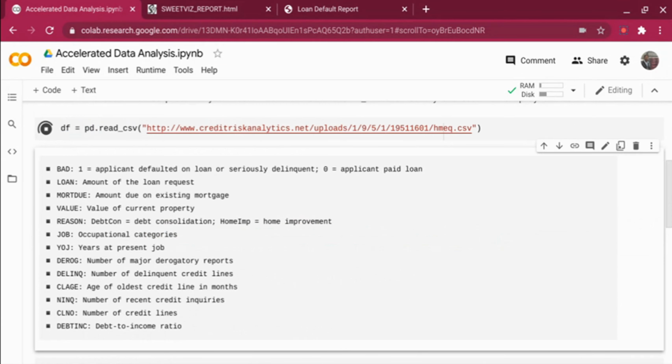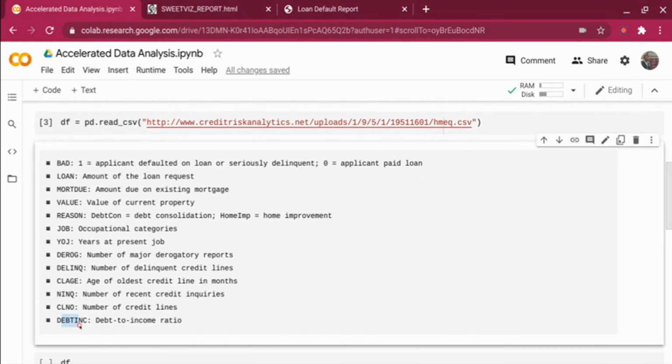I'm just loading it into Pandas, and these are the columns that are available. This is the target column, BAD, which says that the particular customer has defaulted on the loan. If it's 0, the loan is completely paid. Basically, this is used for loan default prediction, to understand whether the customer will default on the loan or not. And there are a lot of attributes that contribute to it. You have the loan amount, you have the mortgage due value, and there are other variables that are very critical in the loan sanctioning application.